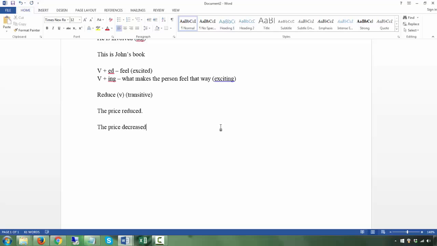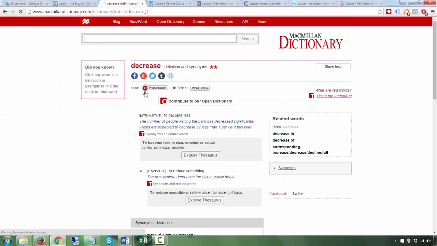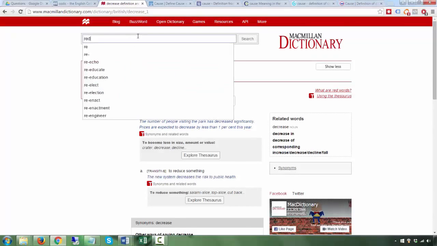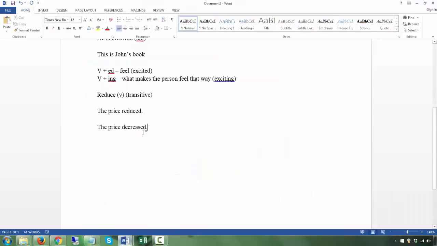Because if you look at decrease, it is both intransitive and transitive. But the word reduce is only transitive. So you can't say the price reduced, you can say the shopkeeper reduced the price. Whereas for decrease, you can say the price decreased and the shopkeeper decreased the price.